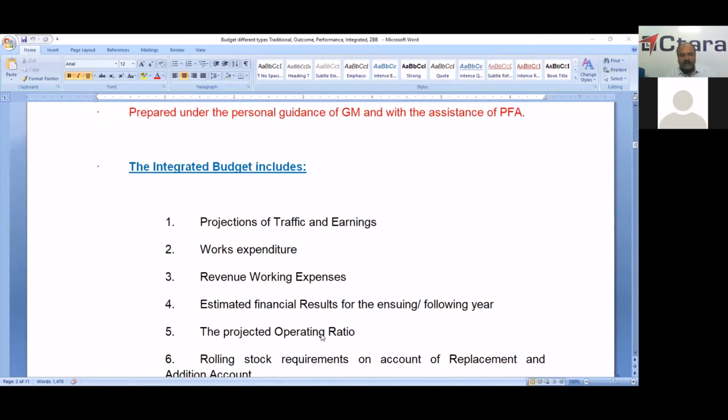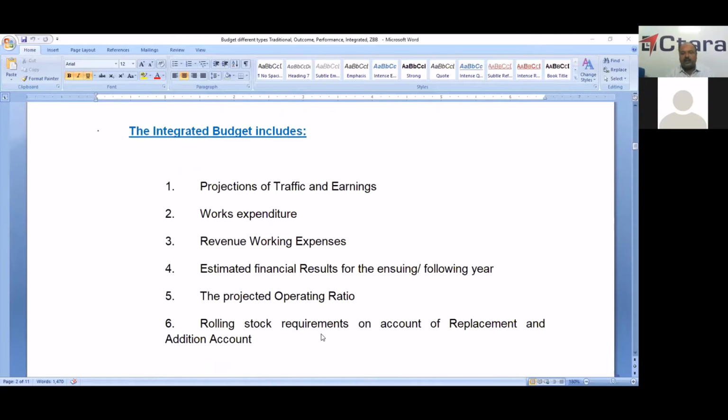So this budget includes projections of traffic and earnings, Demand Number 16 works expenditure, and revenue working expenses, that is Demand Numbers 3 to 13.